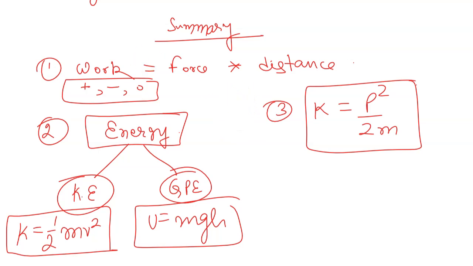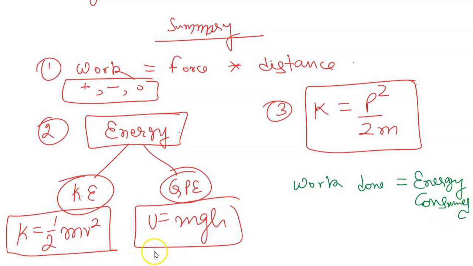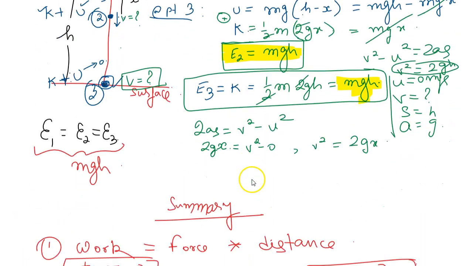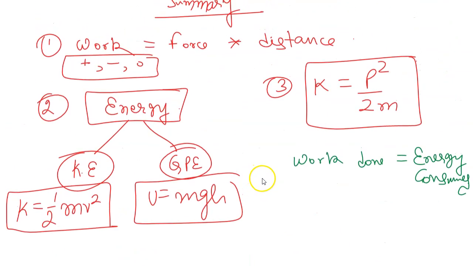And the most important thing which we should not forget is work done is always equal to energy consumed. The rest we will see in the next class because we are yet to explore conservation of energy and do questions based on the conservation of energy.